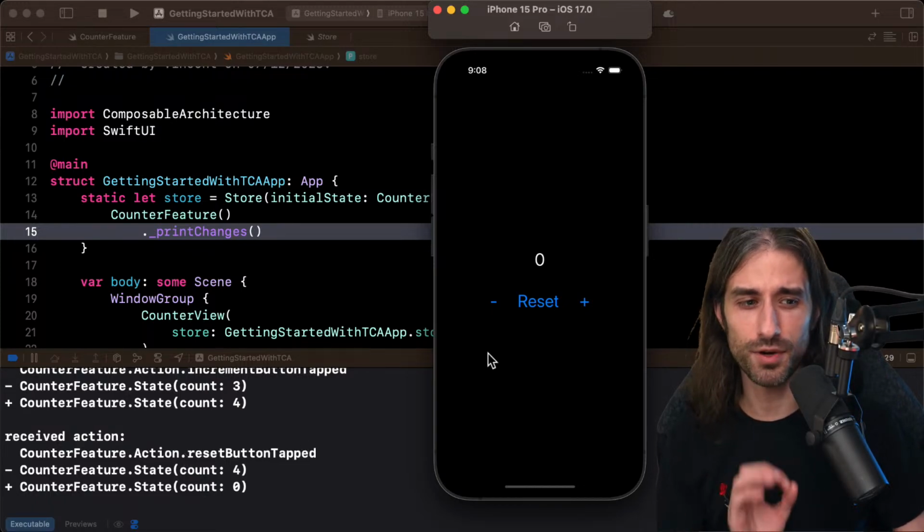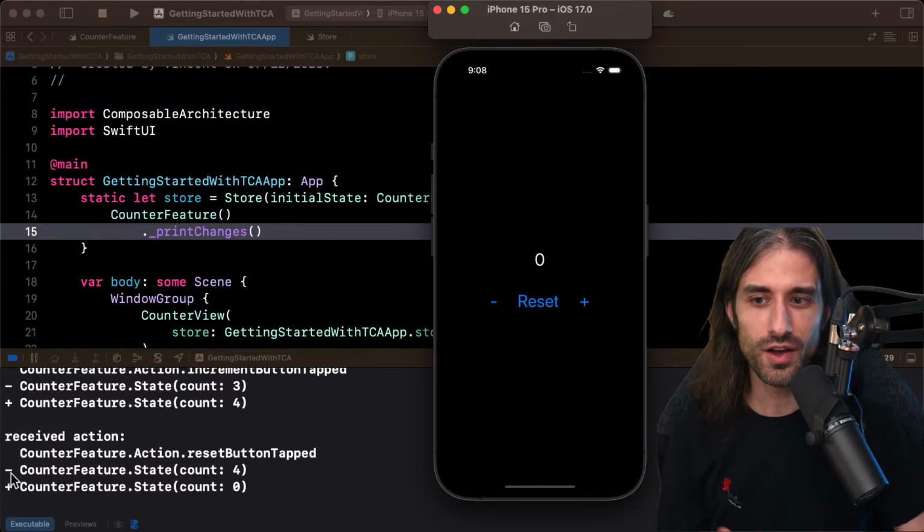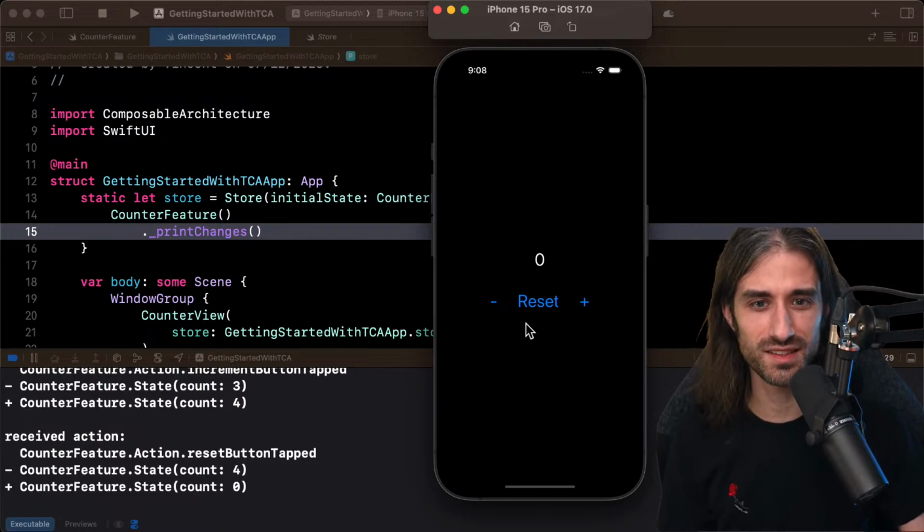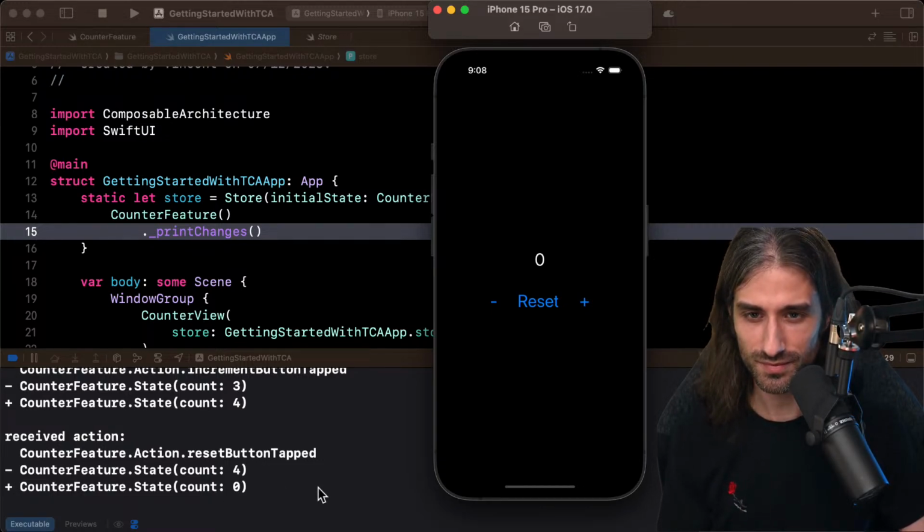The one thing that is very important to note is that it says minus and plus here, but it's not linked to the fact that we increment and decrement. That's what I wanted to highlight. It's just a coincidence that our actions are increment and decrement, and it says minus and plus here. I think that minus says it's the entering state and plus the exiting state.